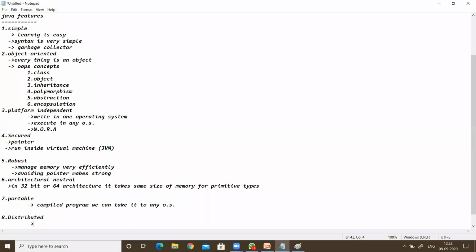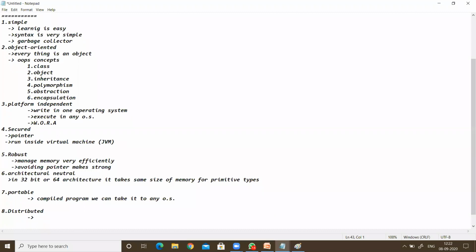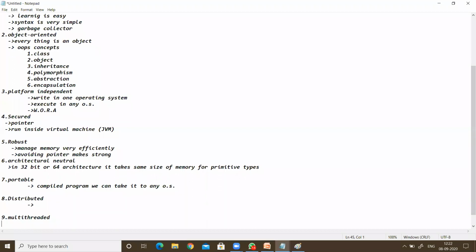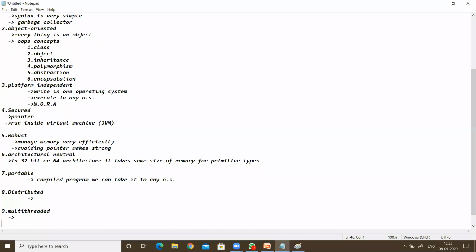The next one is multi-threaded programming. We will study this concept in depth in our subject also. For now, just know what multi-threaded is.